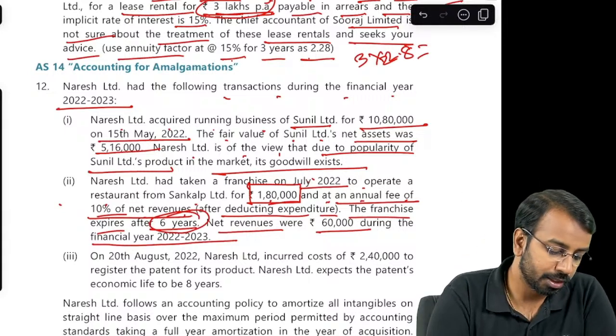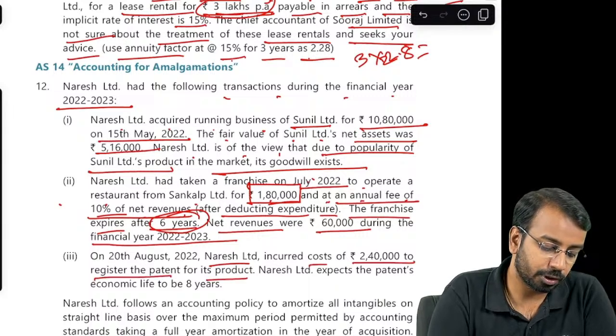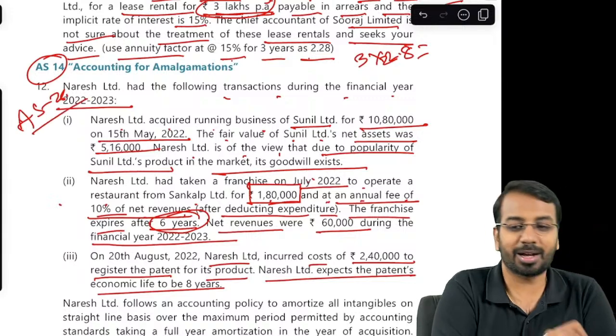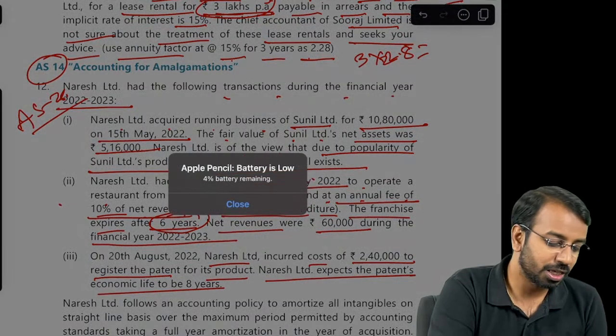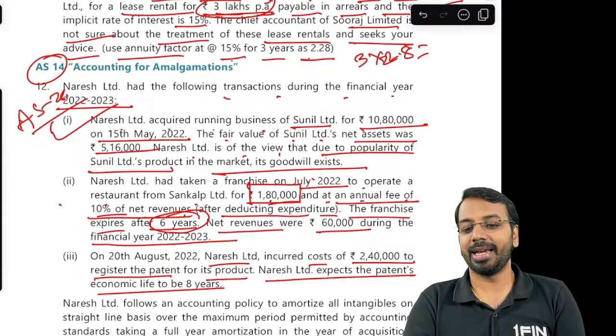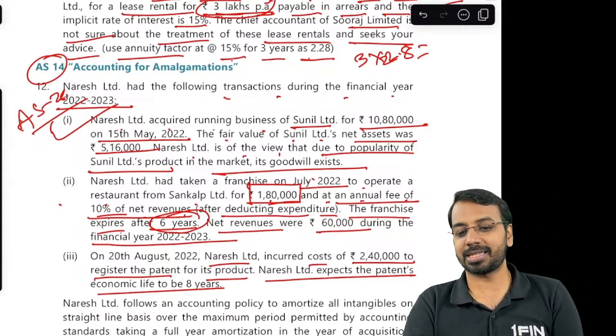Okay. Then Naresh Limited incurred a cost of 240 to register a patent for its product. They expect the product life to be 8 years. So this should actually be more from the point of view of accounting standard 26 and not accounting standard 14. Just because the first question is AS 14, they have put everything under AS 14. It is more from the AS 26 angle, right?